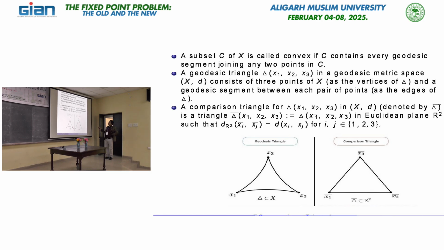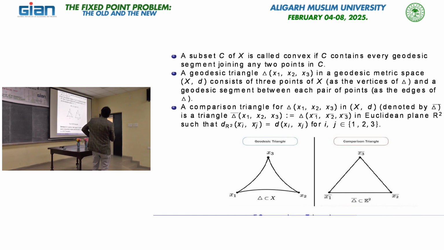It is denoted by delta bar, and this delta bar is a geodesic comparison triangle for the geodesic triangle in the Euclidean plane, such that the distance between the points xi bar and xj bar is the same as the distance between the corresponding points xi and xj. Here the distance is Euclidean, while in the space we measure by the metric d, but they should be the same. Such a triangle is called a comparison triangle, and these points are called comparison points.